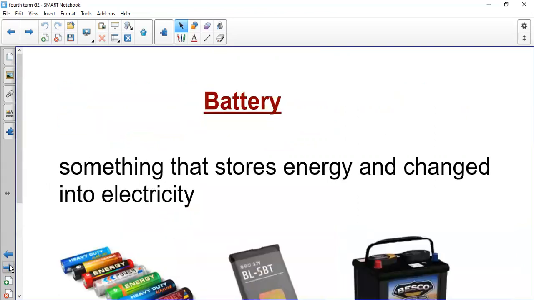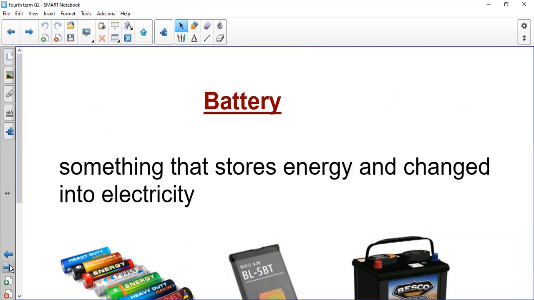As we said, we have many things that are working with electricity, but on the other hand, we have many things that are working with battery. Battery stores energy and changes into electricity, right? Like we have toys, mobile phones, tablets, laptops. They are working with batteries because we have to carry them everywhere and we can use them wherever we are without using the electricity.